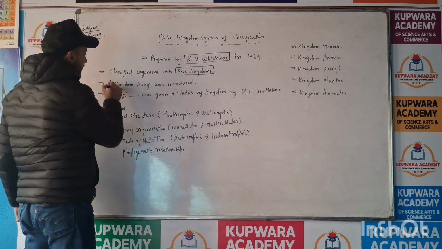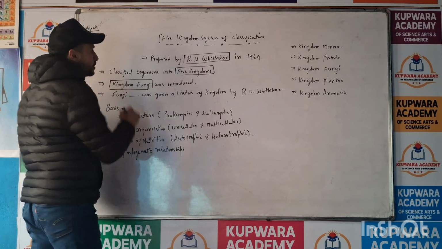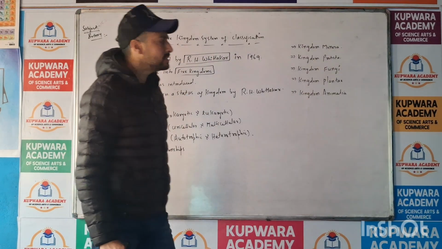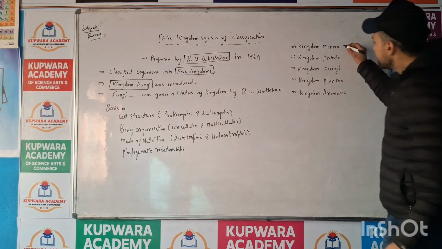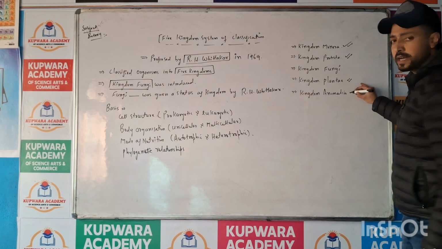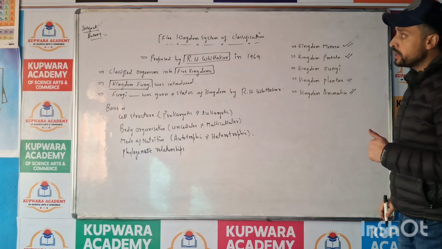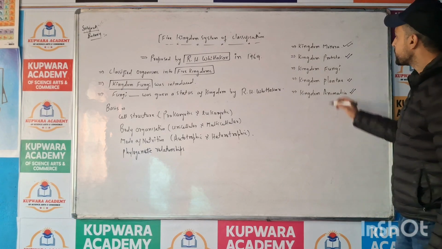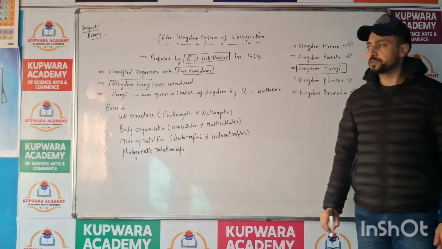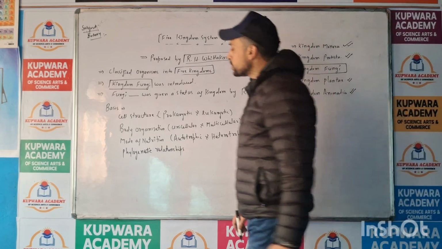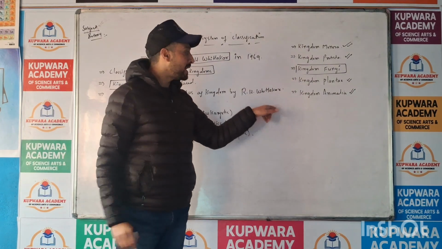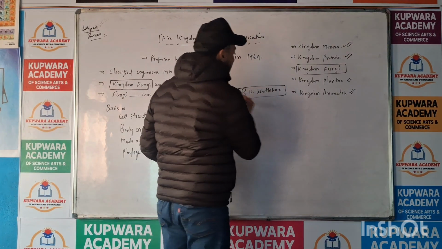Kingdom Fungi was introduced in the five kingdom system of classification. Before this, we had already got Kingdom Monera, Kingdom Protista, Kingdom Plantae, and Kingdom Animalia. So in the five kingdom system, Kingdom Fungi was introduced. Fungi was given the status of a kingdom by Robert H. Whittaker.